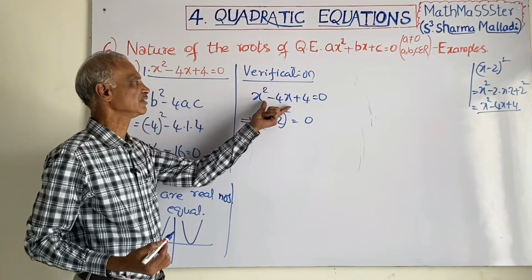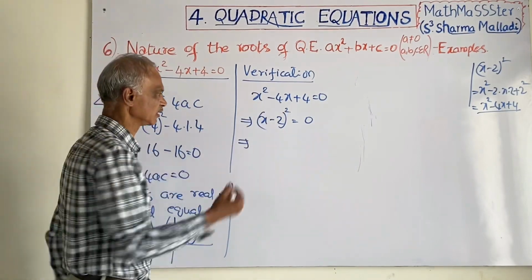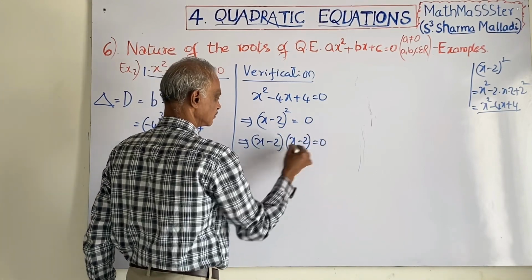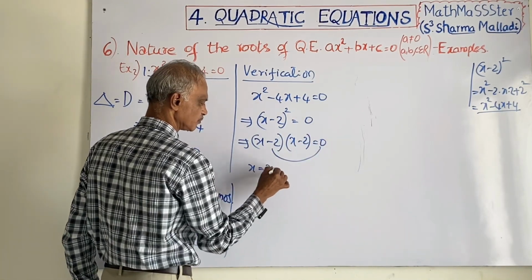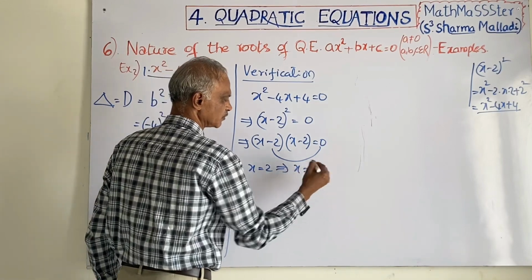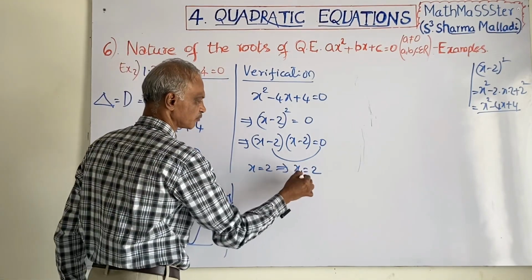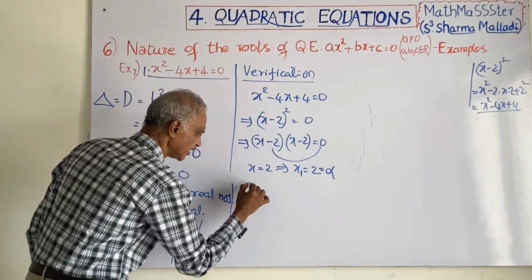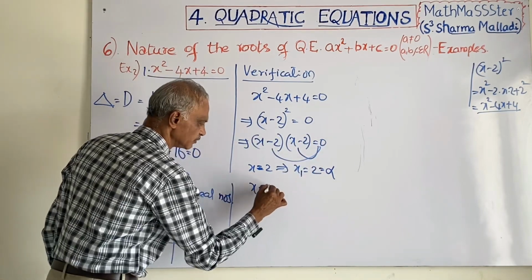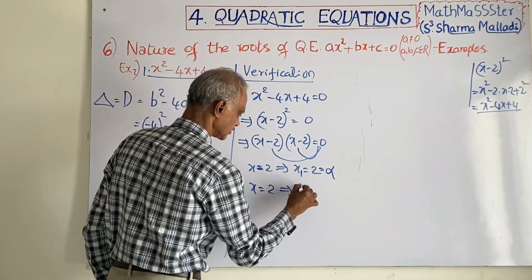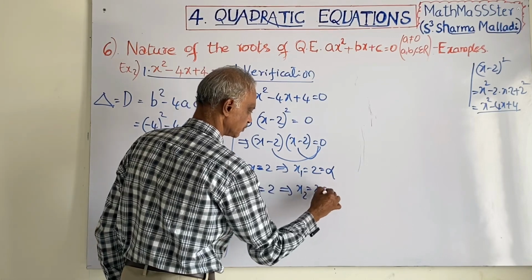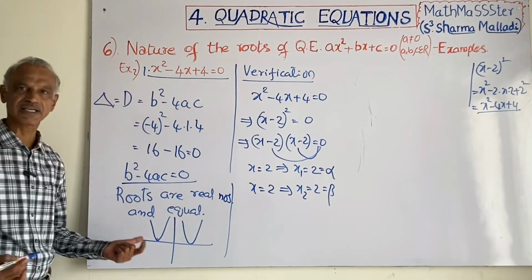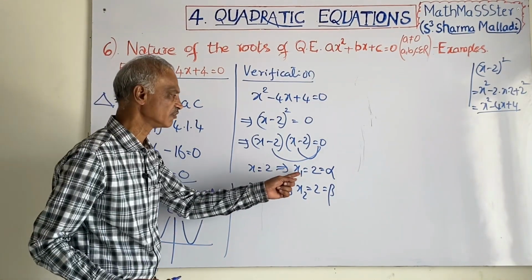That's why this equation can be written as x minus 2 whole square. This can be written as x minus 2 into x minus 2 is equal to 0. x minus 2 is equal to 0, then x is equal to 2. One root you take as alpha, anyone you can take. So x is equal to 2, this is alpha, and the other is 2, this is beta. If b square minus 4ac is equal to 0, then the roots are real numbers and equal to each other. Alpha is equal to beta.